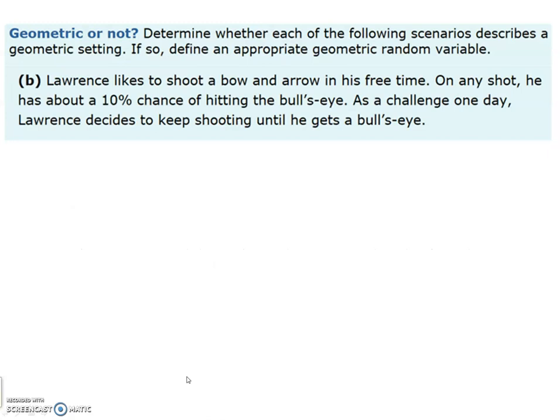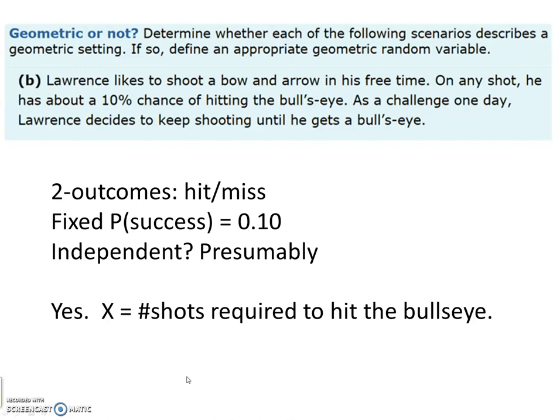Okay, here's another one. Larry likes to shoot a bow and arrow in his free time. On any shot, he has about a 10% chance of hitting a bullseye. He's bored to tears, and so as a challenge, he decides to keep shooting until he gets a bullseye. Okay, so first thing to notice is he's going to shoot until he gets a bullseye. That's a wait time situation. We're waiting for that first bullseye. It looks like we have a fixed probability of success, and the only outcomes are he makes a bullseye or he doesn't. So as far as the independence issue goes, we can presumably assume independence here.